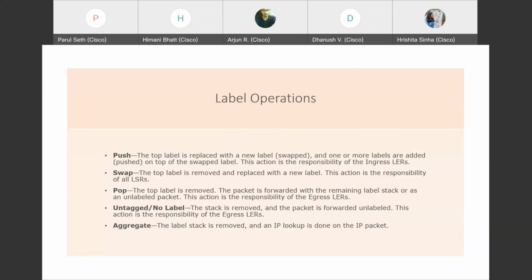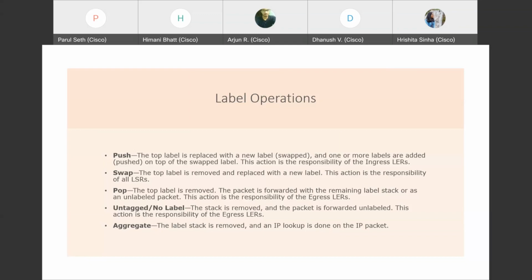After one hop, it will swap the label and assign a new label. And the egress router, the one which sends the packet to the outside, will pop the label. That is done by the PE router at the extreme end. So there is no label, the stack is removed, and the packet is forwarded unlabeled.